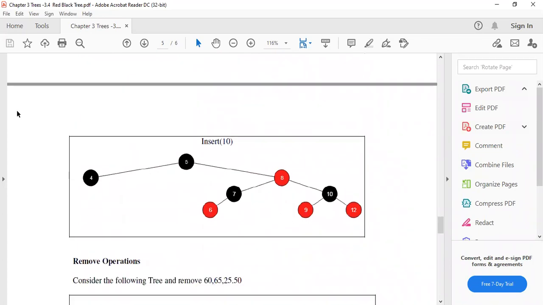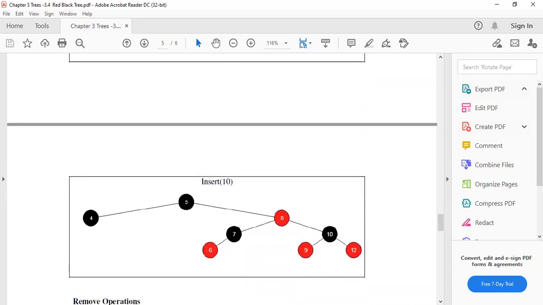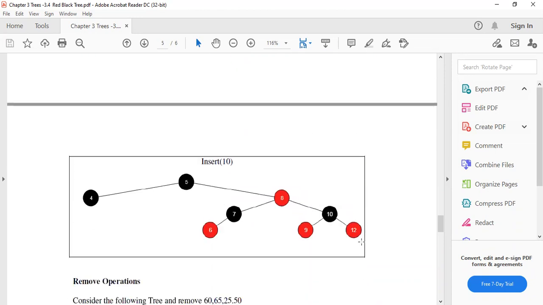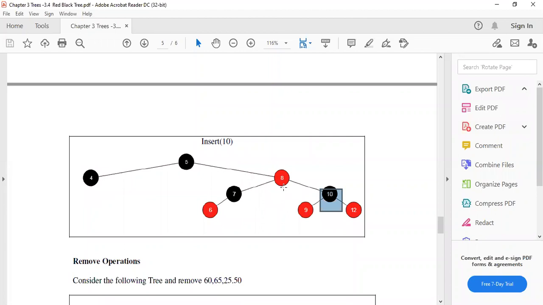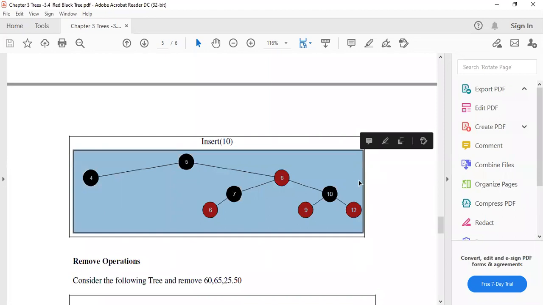Then the last operation is inserting 10. Again here there is a rotation. See, you are rotating the things, you are rotating to the right of the 12, and placing 10 at the left node of the 12, so that it will be a red black tree. Now this is the final tree. You can see there is no consecutive red, and this total tree is following the red black property.